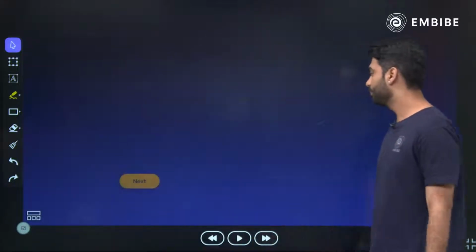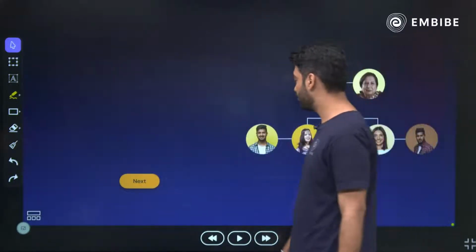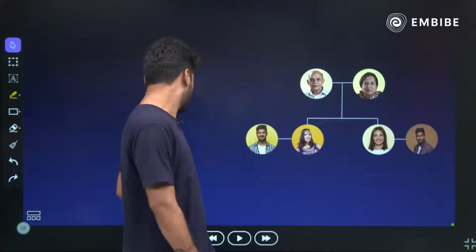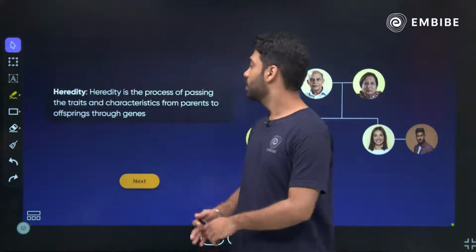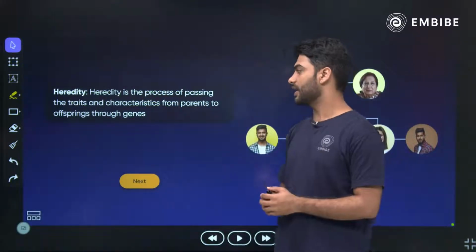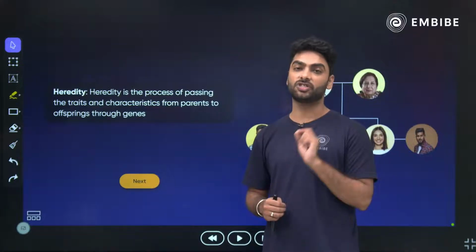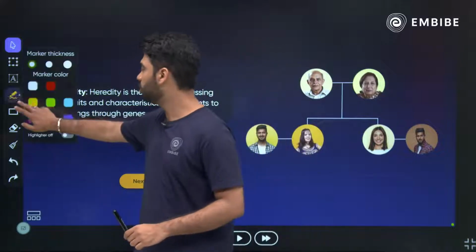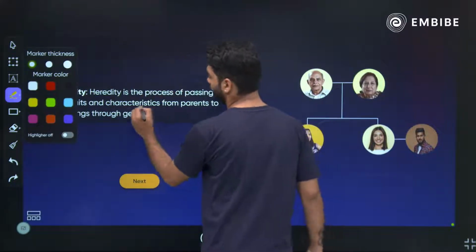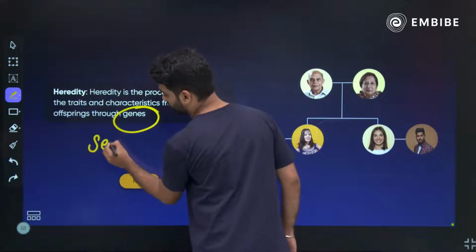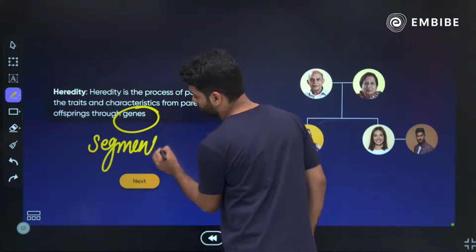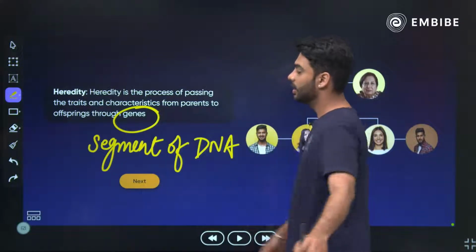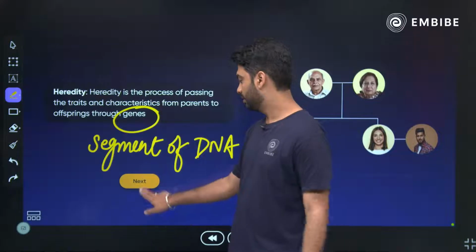So, let us begin. First and foremost, as you can see over here, this itself is telling you that we are dealing with the topic of variation and heredity. Heredity is the process of passing the traits and characters from parents to the offspring with the help of genes. What is a gene? How will you define a gene? A gene is a segment of DNA.